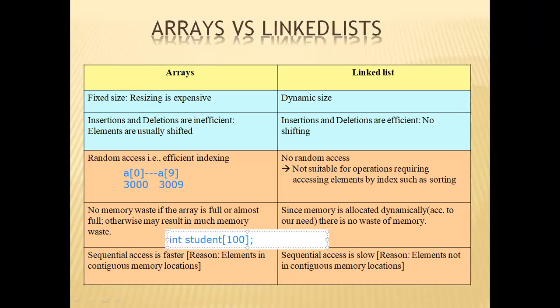In the same way, once the line int student[100] is executed, automatically 100 memory locations are reserved in the memory. These 100 locations can't be used by any other variable or any other program. You may use those 100 locations or you may not.